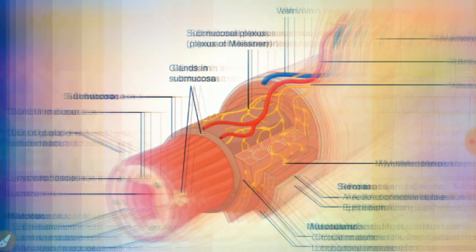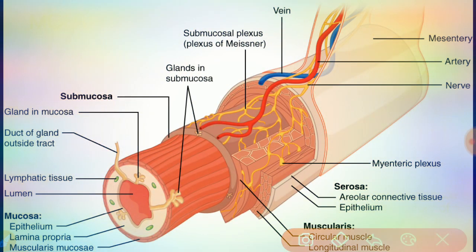Let's see the next topic, the layers of the GI tract. The wall of the GI tract from the lower esophagus to the anal canal has the same basic arrangement, with four layers of tissue. From deep to superficial, the four layers are the mucosa, submucosa, muscularis and serosa.